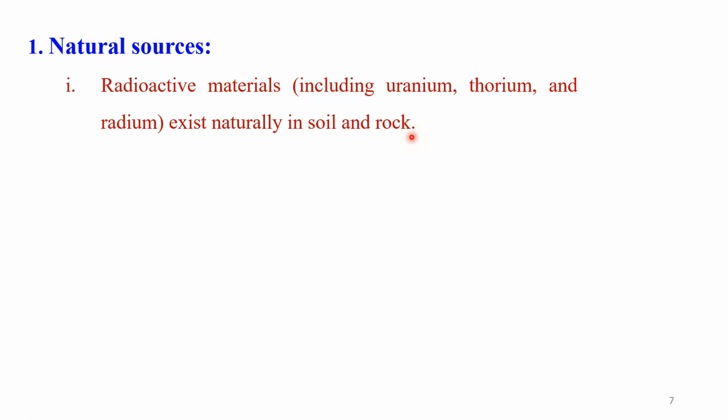Dear student, the main characteristic of these natural radioactive materials is that they continuously release radiation into the atmosphere, and that radiation is responsible for creating nuclear pollution at the place where this radioactive material is available or stored. It may be in the soil or in the rock. Particularly in that place, we have these very important causes of the nuclear pollution related to that particular area. This is our first natural source of nuclear pollution.